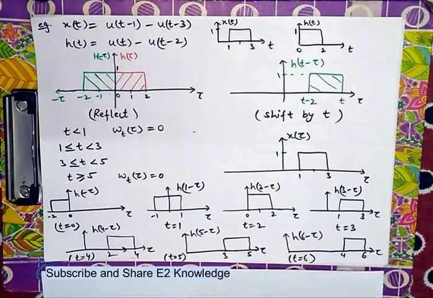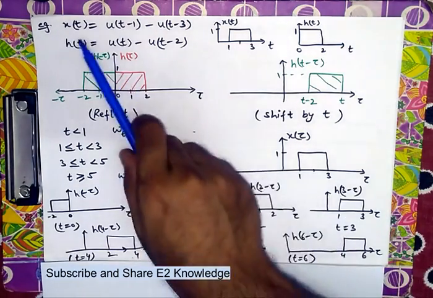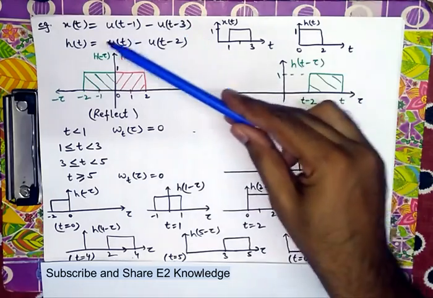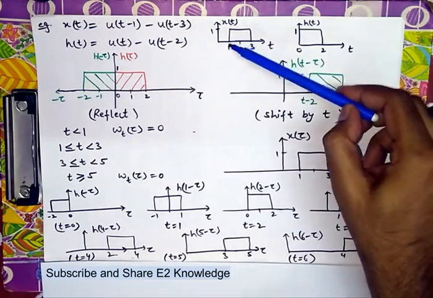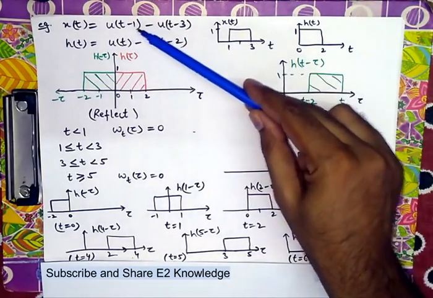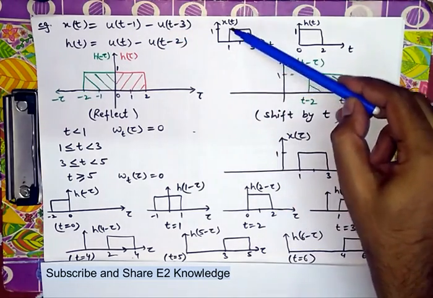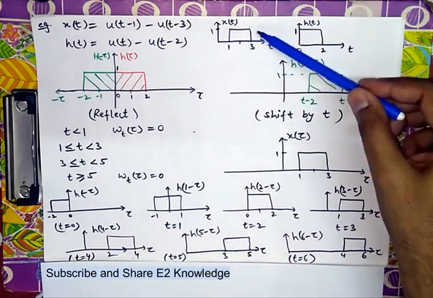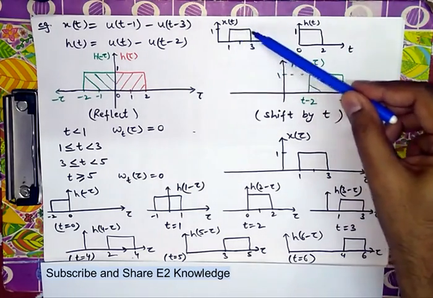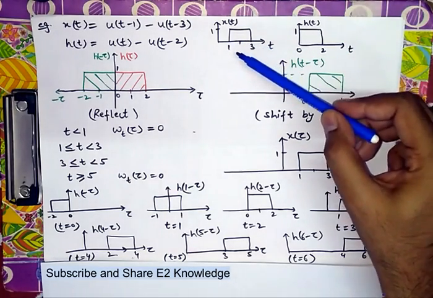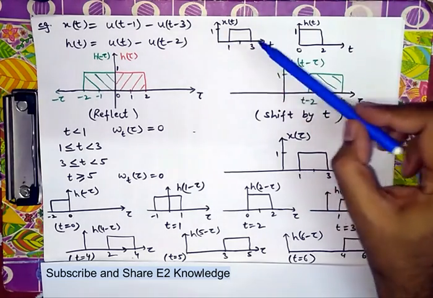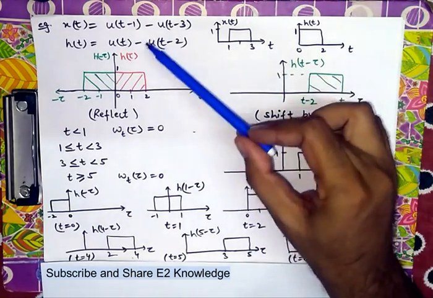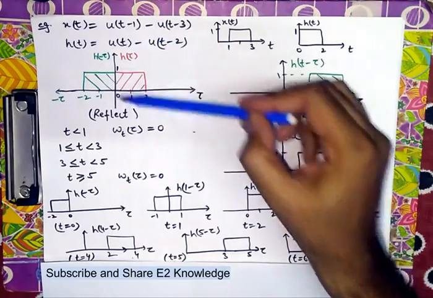Suppose we have an example here. Suppose we have two signals. x(t) is a unit step function from 1 to 3, that is u(t minus 1) minus u(t minus 3). This is u(t minus 1) and this is u(t minus 3). Both are subtracted, resulting in a gate function from 1 to 3 with amplitude 1.